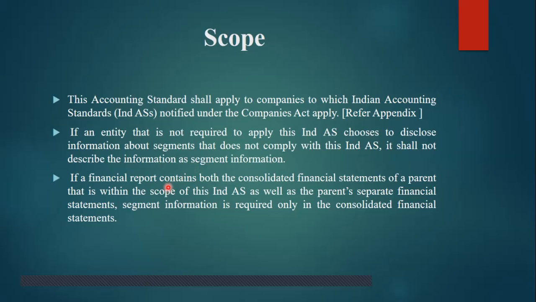Then if the financial report contains both the consolidated financial statement of a parent, that is within the scope of this accounting standard, as well as the parent's separate financial statement, segment information is required only in the consolidated financial statement. कि अगर वो main branch है और parent company है तो we have to show in both types of accounting statement.